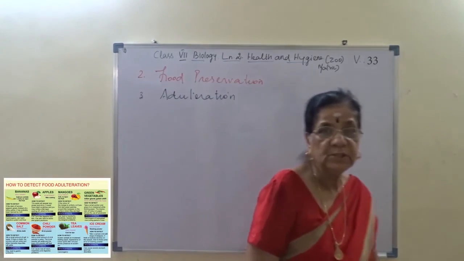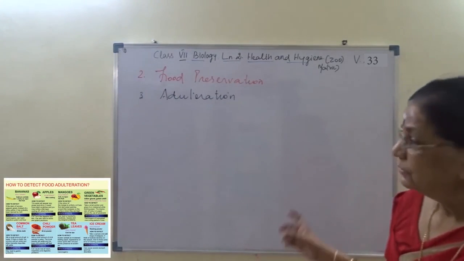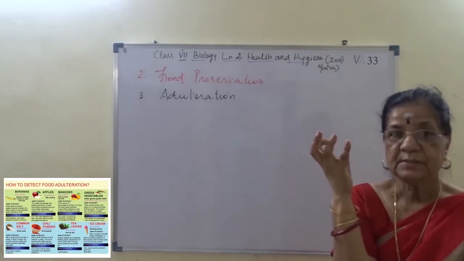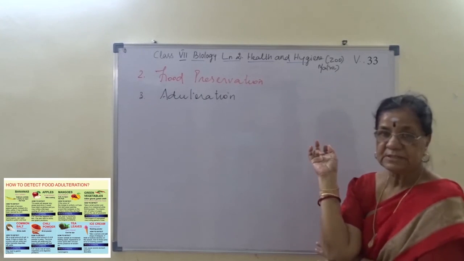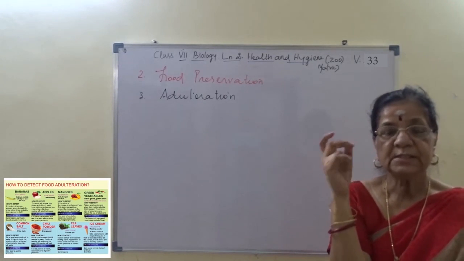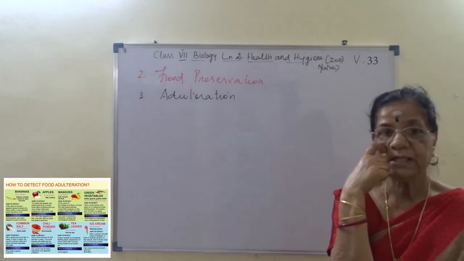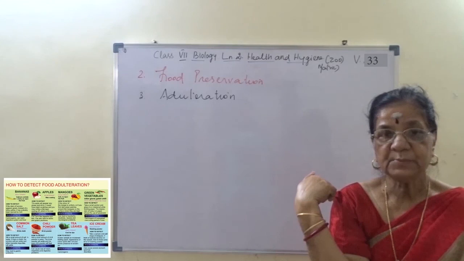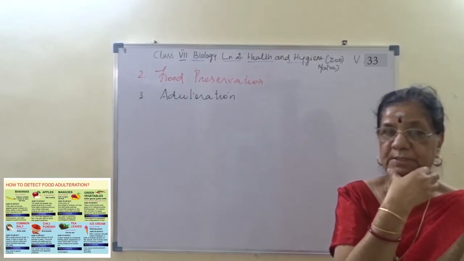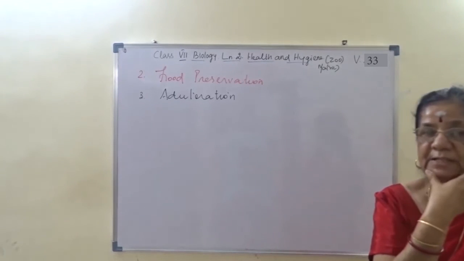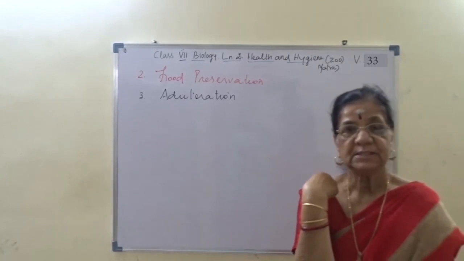So in this video session 27, we have learned first food habit and then food preservation, third one adulteration. So go through the lesson. You will be given QB and assignment, and as it is a metric portion, you will be given PDF also. Go through the lesson and do well. We'll continue in the next session. Thank you.